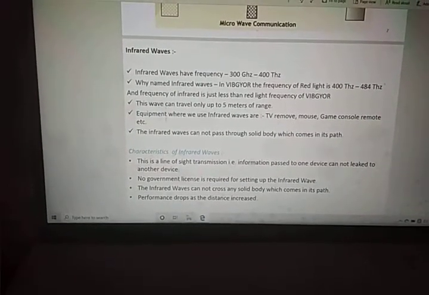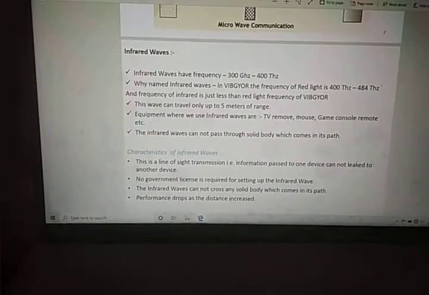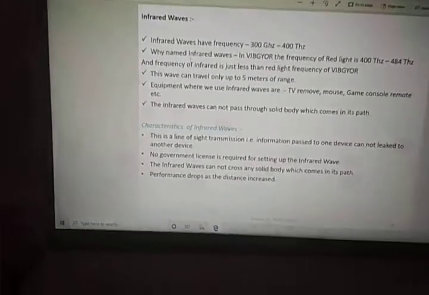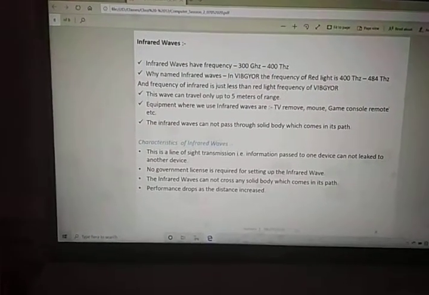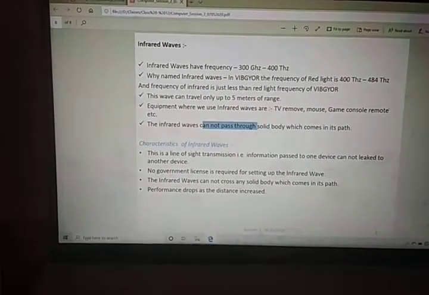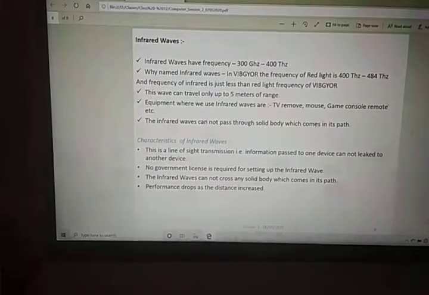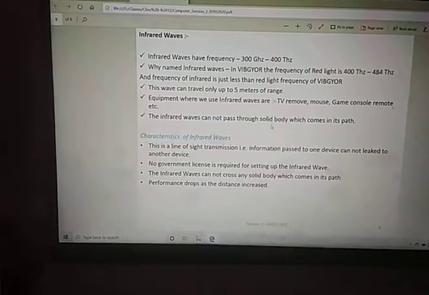We can use this infrared in a TV remote, a mouse, or an AC remote. Game consoles also use infrared waves to communicate between your remote and the TV or gaming console. The infrared cannot pass through a solid body. If someone comes in front of your TV remote, the remote will stop working. That's the same thing happening here.